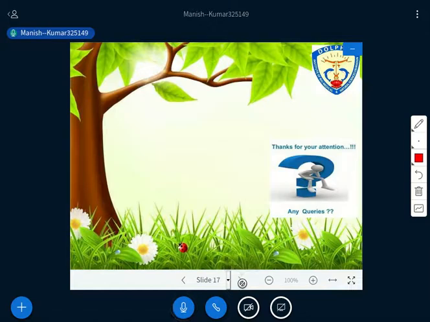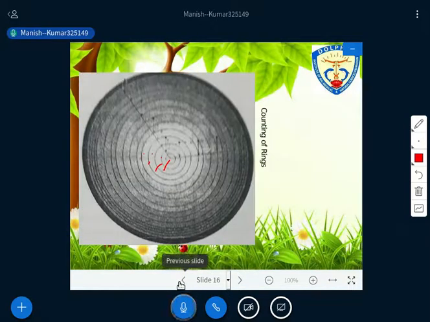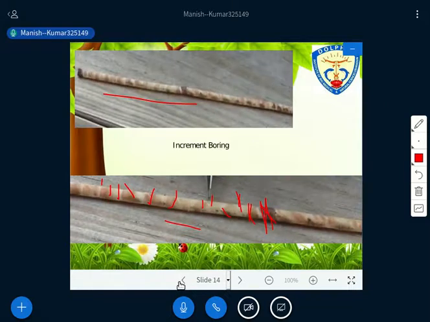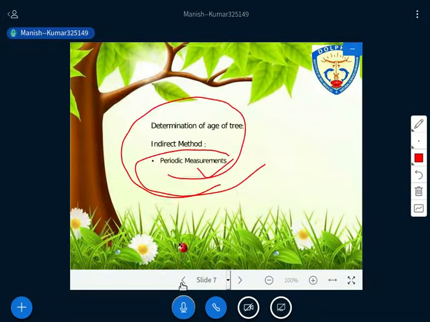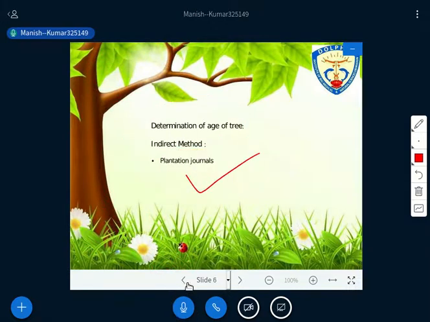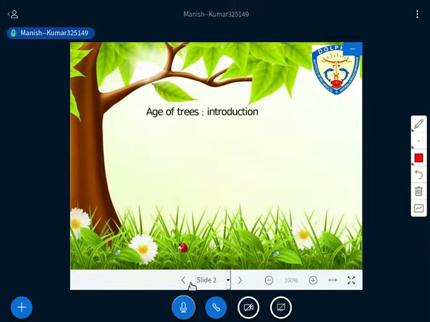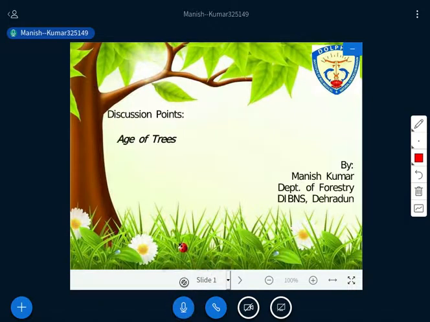These are the methods I have discussed to estimate the age of the tree. Let me summarize. There are two methods, direct and indirect. The indirect method is non-instrumental, meaning no instrument is used. Then we have the direct method, in which we use one instrument called the increment borer if the tree is standing, and if the tree has been felled, only counting of rings can be done to estimate the age of the tree. So this is all about how to estimate the age of the tree. Any questions are welcome.